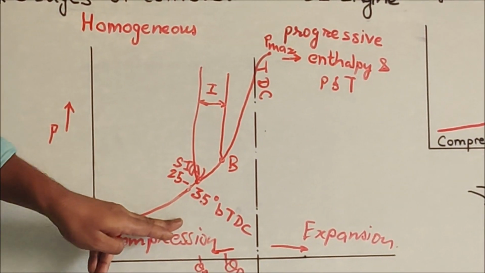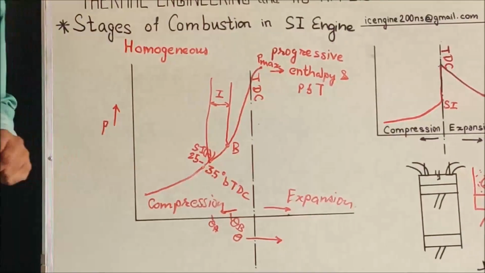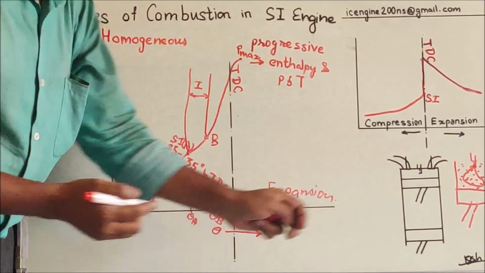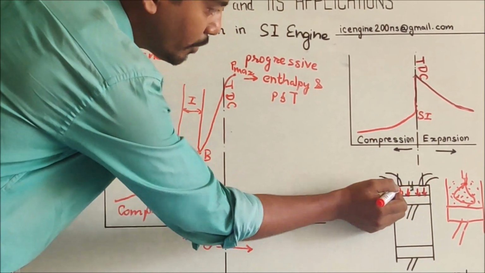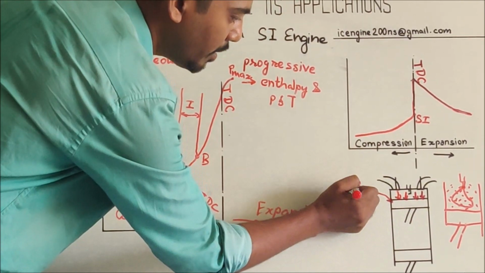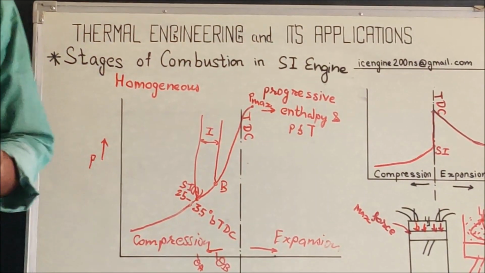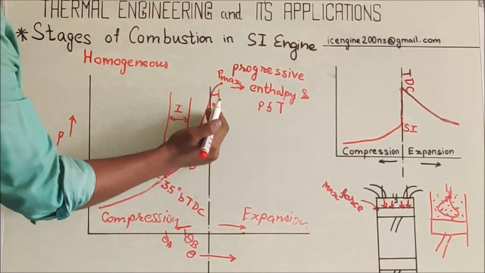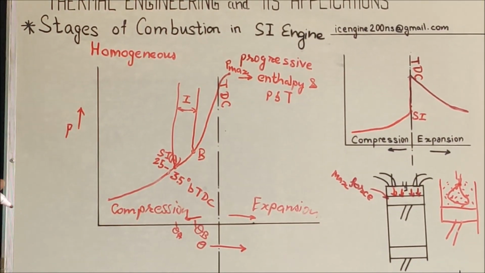Now what is the reason behind that? As the piston is moving away from the TDC, that is, the piston is going down if we take into consideration a vertical cylinder arrangement, and it has maximum pressure at this point, then due to the motion of the piston and the force impact on the piston, maximum force will be applied on the piston. That means maximum power will be obtained from the piston. Therefore the maximum pressure condition must be a bit away from the TDC when the piston is undergoing the expansion stroke.